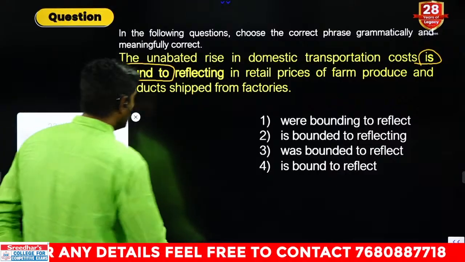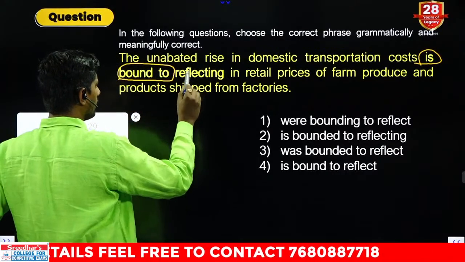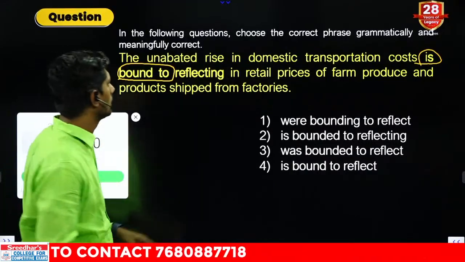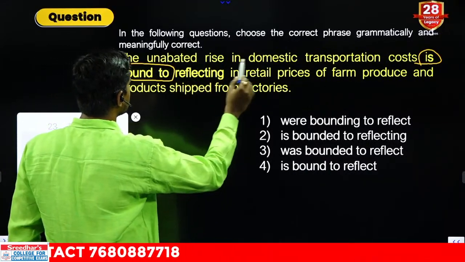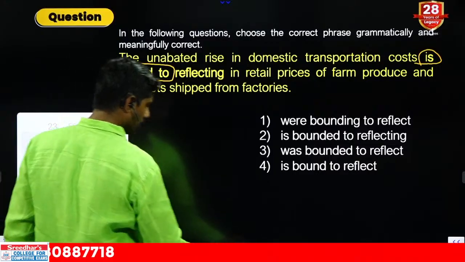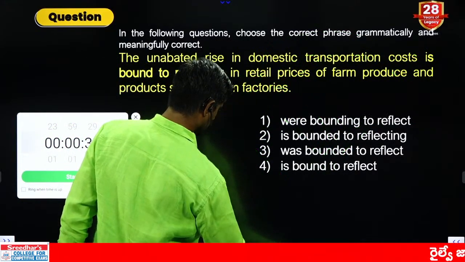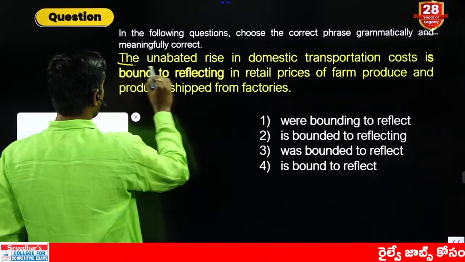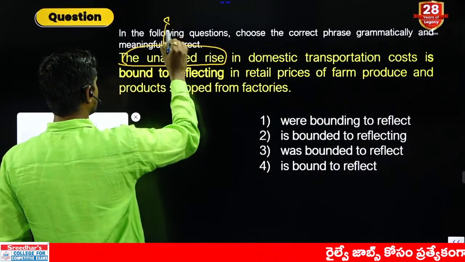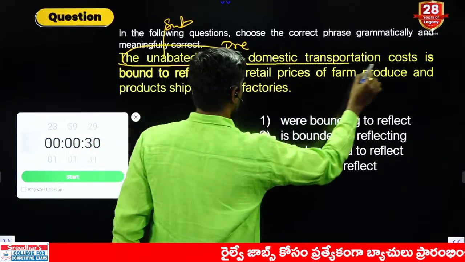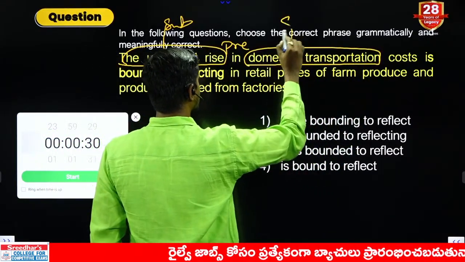Now, unabated means, abate means decrease. Unabated means not decreasing. Not decreasing rise in domestic transportation. If you observe here, the unabated rise is a subject, in is a preposition, domestic transportation is another subject.